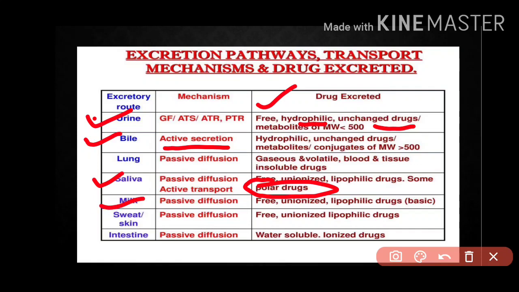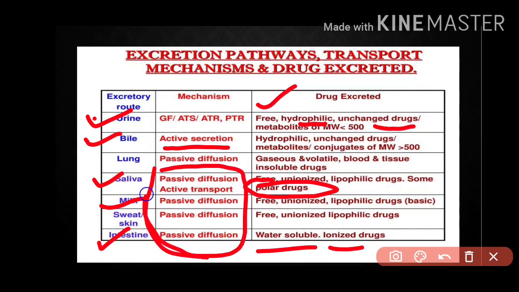Then milk, it is free unionized lipophilic, and sweat or skin, it is free unionized lipophilic, and intestine, it is water soluble and ionized drugs. So these kinds of drugs can be eliminated through the intestine. So this is all the process. And for active transport, these terms you can have a look in the description box.